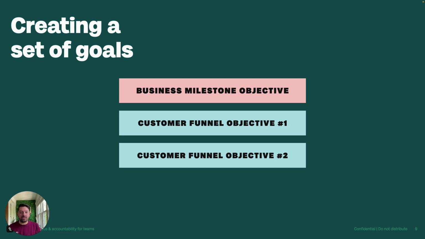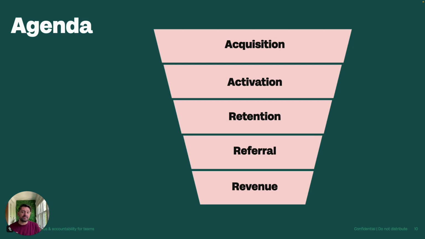And so generally when we're thinking about our funnel, we can break it down into a few different pieces. The beginning, our acquisition, our signups, the people that are coming into our product. Our activation, those that are completing that onboarding process. Our retention, those that are coming back regularly into our product. Referral: are we getting invites? Someone comes to our product, they invite another user, they give us a referral to another organization. How do we grow our total user base? And then finally, revenue. How do we get paying customers and then keep them as paying customers? This is a very simplistic form of a funnel. Yours is probably going to be different, but this is just a nice, easy way of breaking it down into thinking about how we set goals around this.